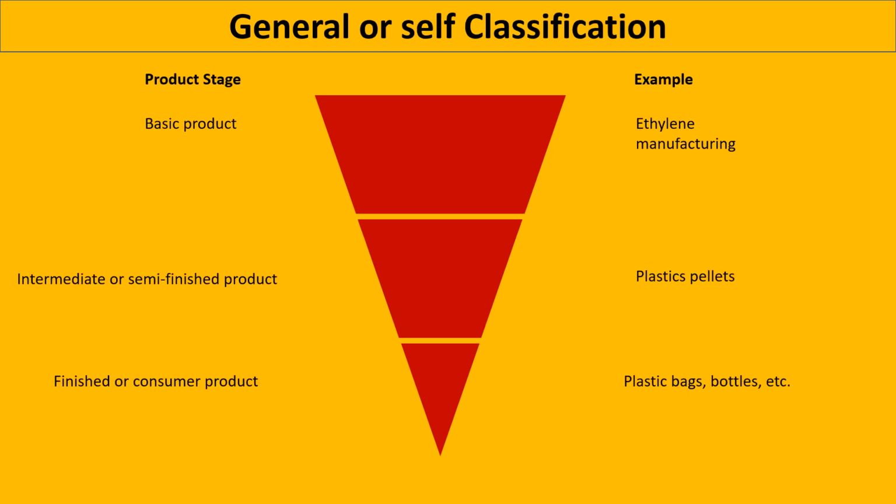Another classification that is not related to financial or government is how businesses classify their products. The classification depends on the stage of manufacturing. For example, in the chemical industry, you will have basic chemicals, which will be the ethylene or propylene production, intermediates, which could be the plastic pellets, and finally, the final product used by the consumer.